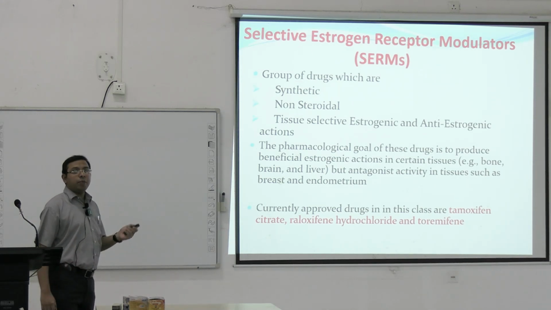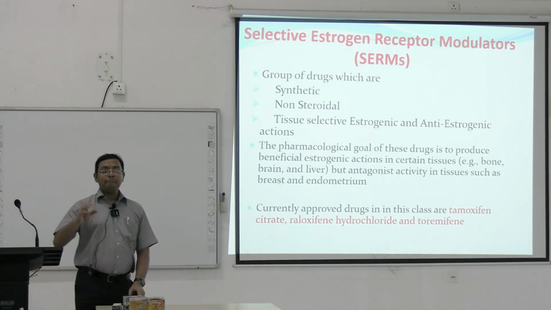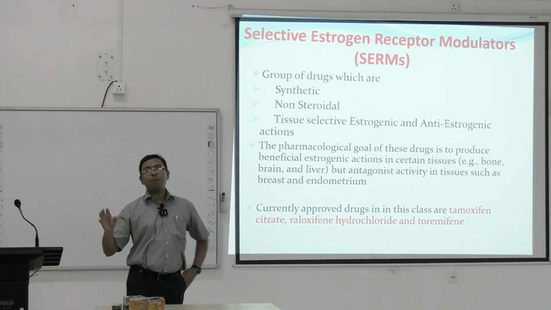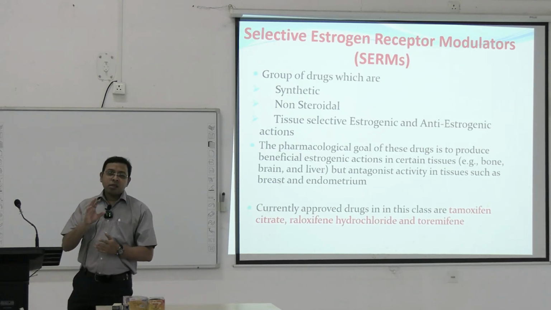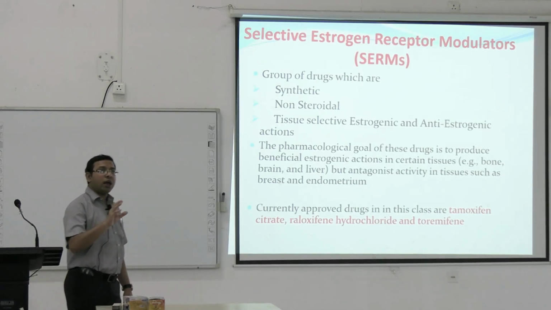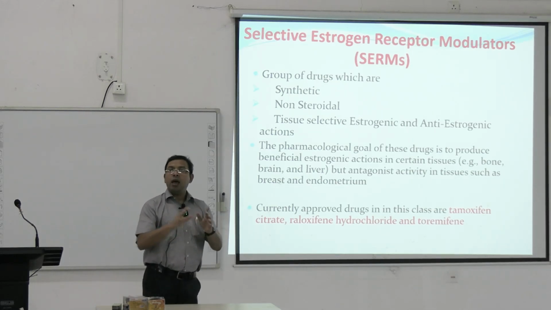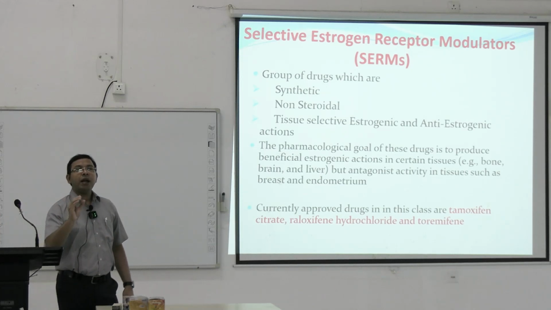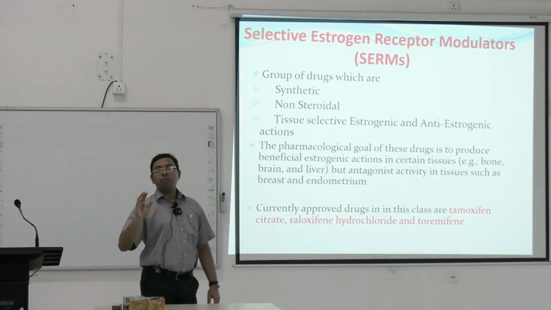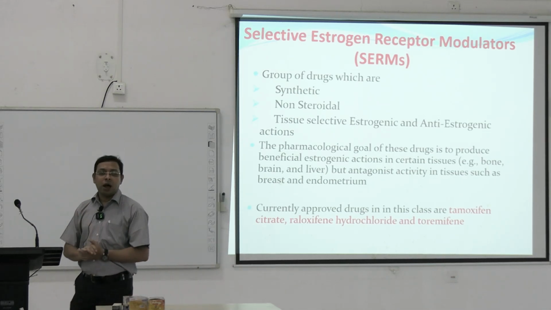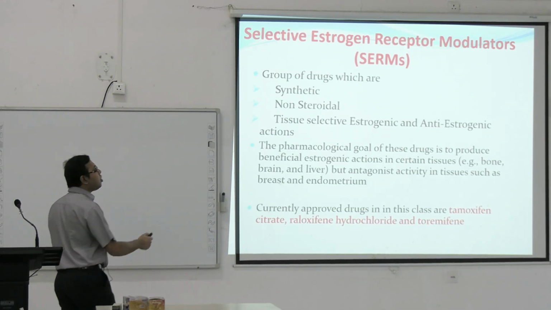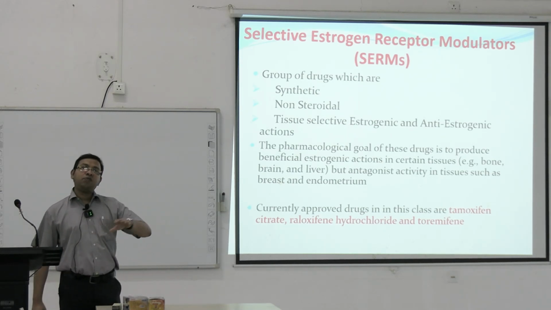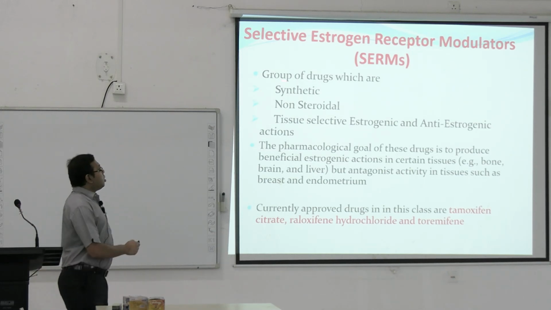Now this is very important, selective estrogen receptor modulator. What I am talking about is that when the estrogen is given, estrogen acts on the estrogen receptor alpha and beta, and these estrogen receptors are present in different types of organs, and there are some agents that can be used as an agonistic agent in some organs and antagonistic or partial agonistic in some other organs. So there is context dependent, organ specific activity of some estrogenic drugs. These are known as the selective estrogen receptor modulators. They are modulating the estrogen receptors selectively in different organs. SERM.